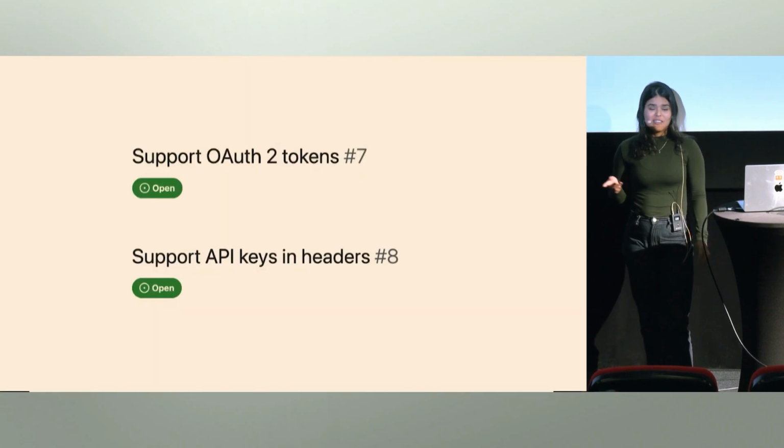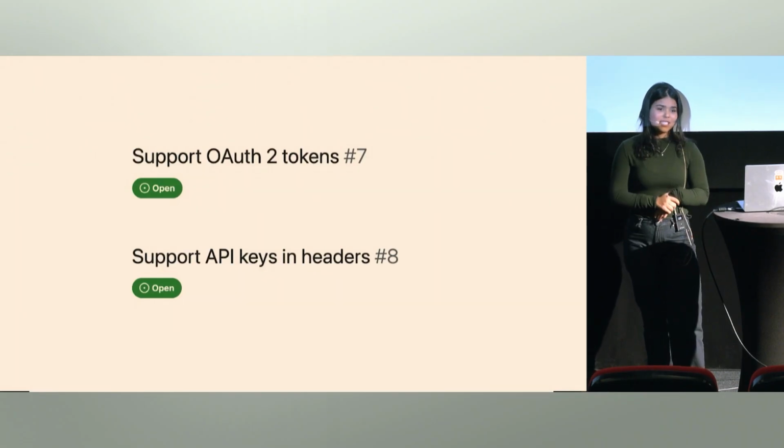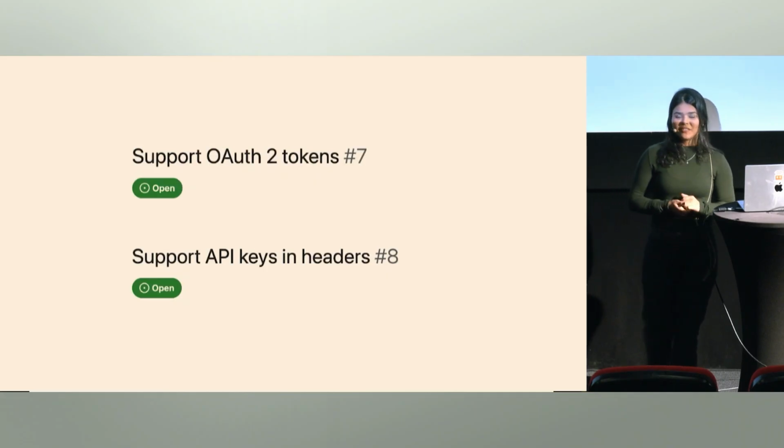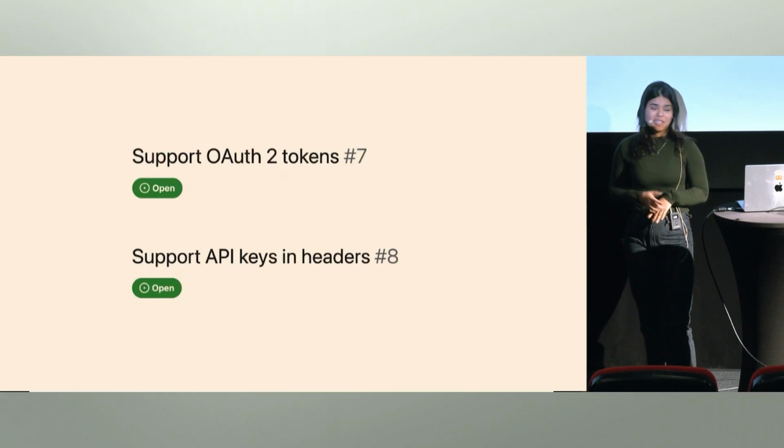However, we see the cracks appearing very quickly when, for instance, we have a change request. Like the payment service requires OAuth tokens refreshed every hour, or the weather service requires API keys in the headers.